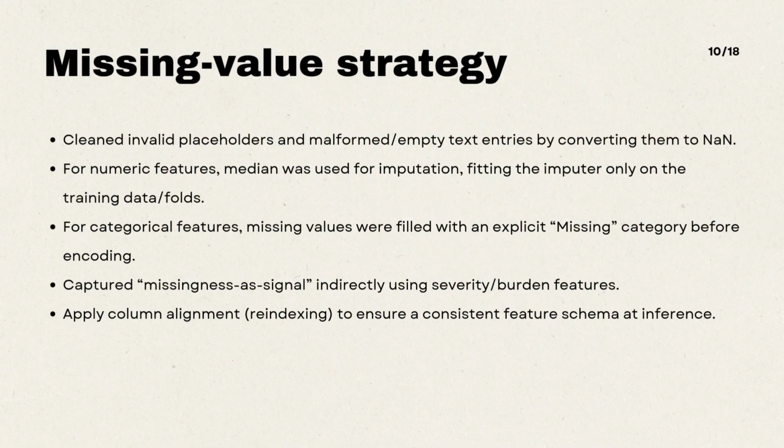I first cleaned invalid placeholders and malformed empty text entries by converting them to NaN. For numeric features, I used median imputation, fitting the imputer only on the training data folds to avoid leakage. For categorical features, I filled missing values with an explicit missing category before encoding, because missingness itself can be informative in clinical data. I also captured missingness as signal indirectly using severity burden features like total missing labs, total missing abnormal labs, high-risk med missing count, and device burden. I applied column alignment, re-indexing both train and test to ensure a consistent feature schema at inference.